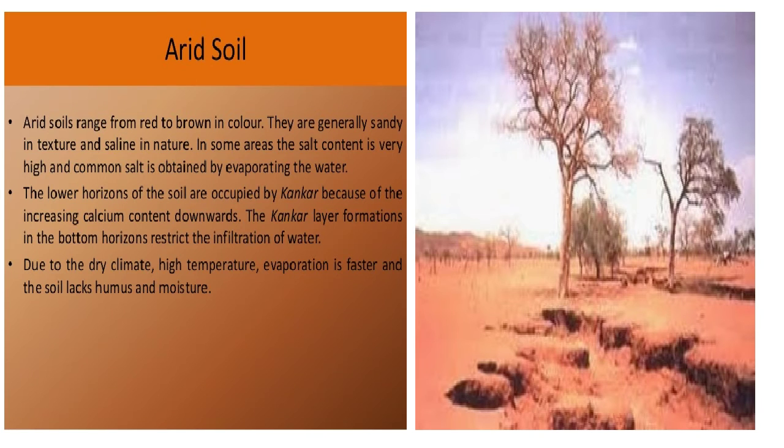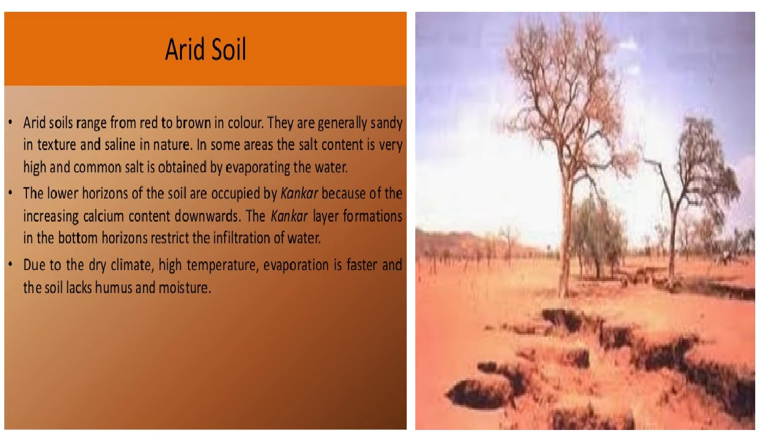And arid soil. Arid soils range from red to brown in color. They are generally sandy in texture and saline in nature. In some areas, the salt content is very high, as salt is obtained by evaporating the water. For example, in Rajasthan, like Sambhar Lake, due to extreme climate and high temperature, the soil lacks humus and moisture. The lower horizons of the soil are occupied by kankar.